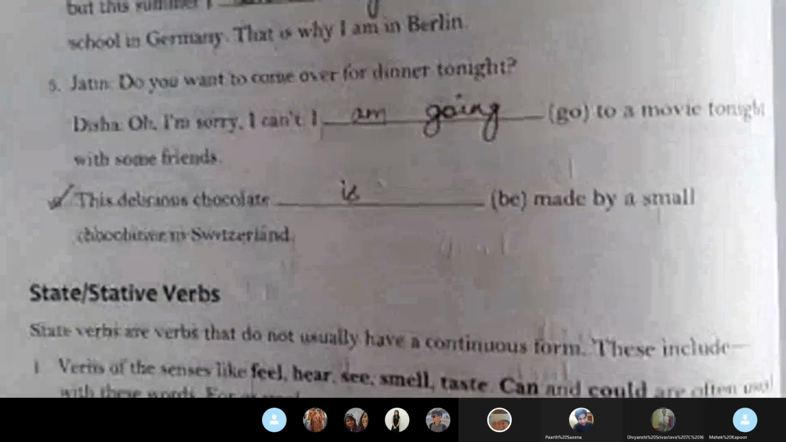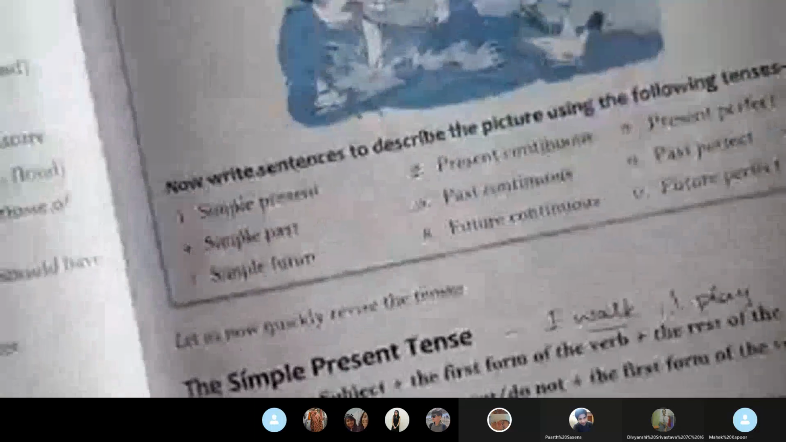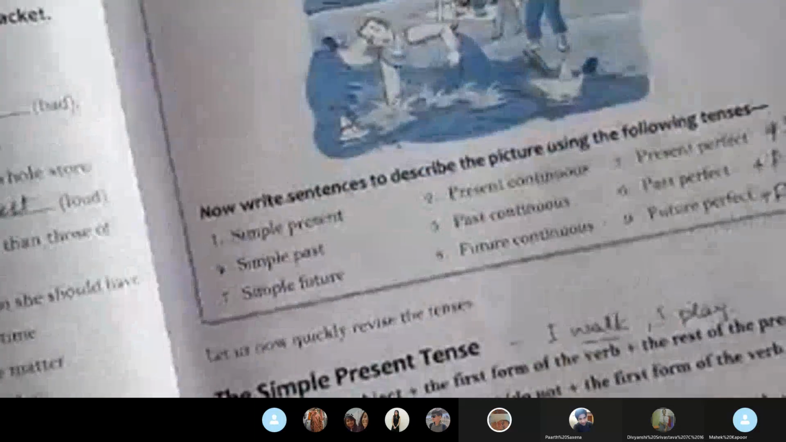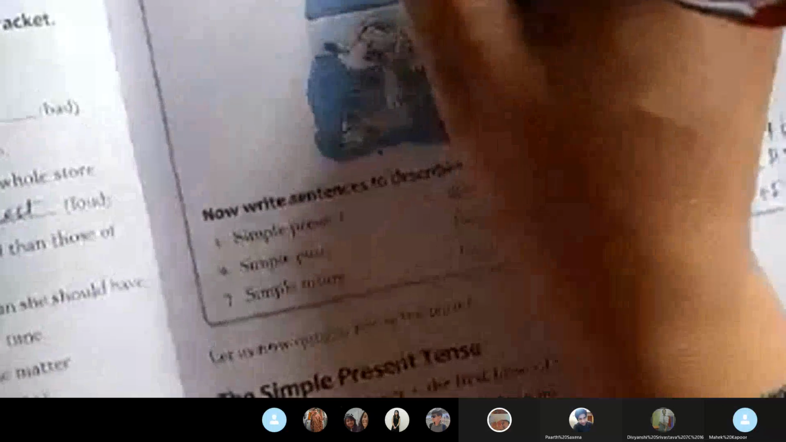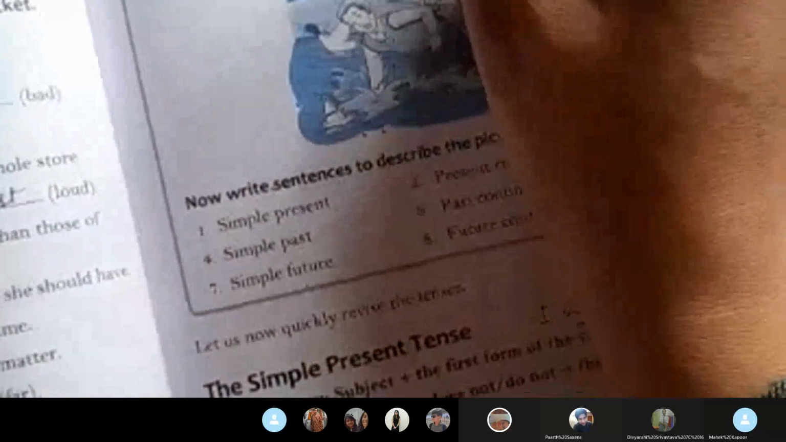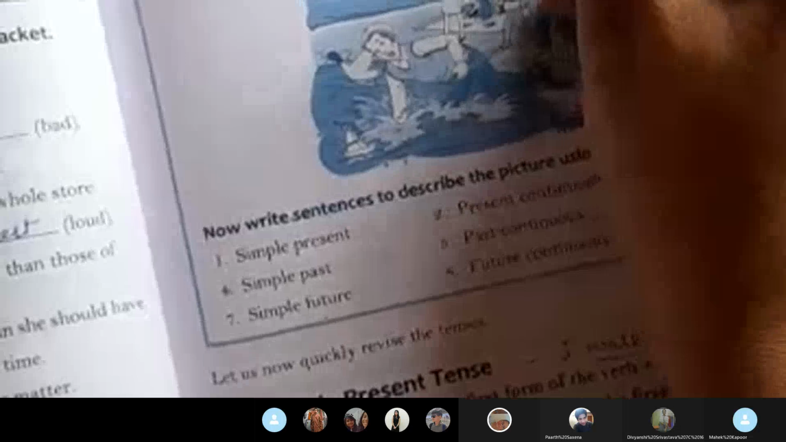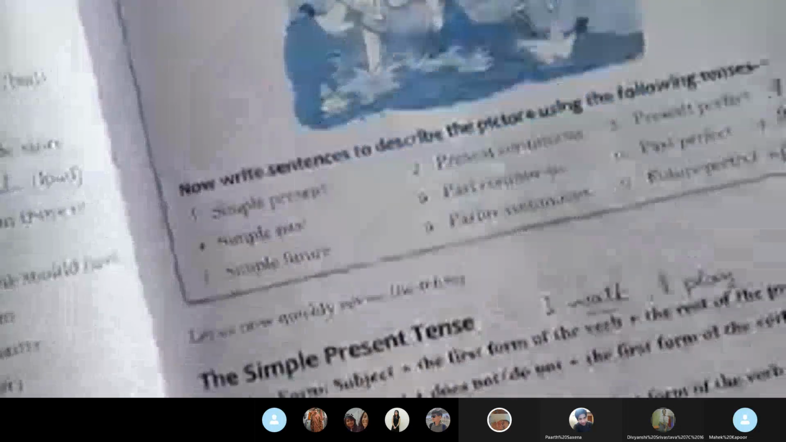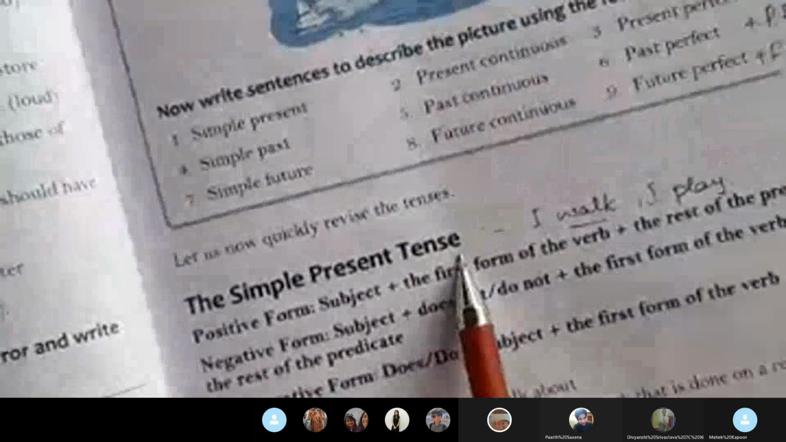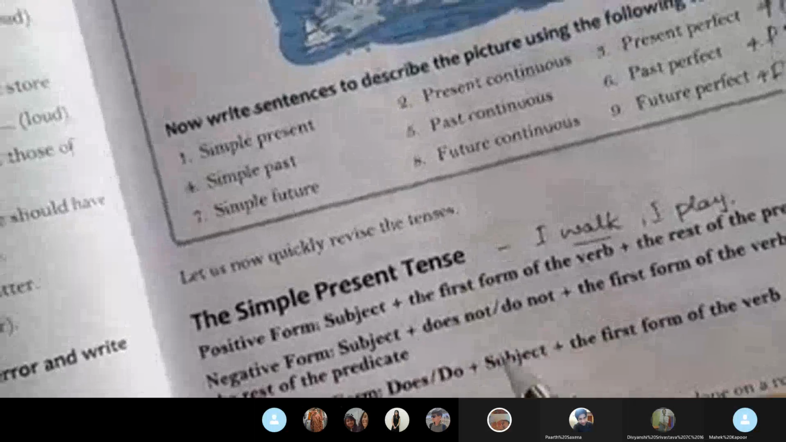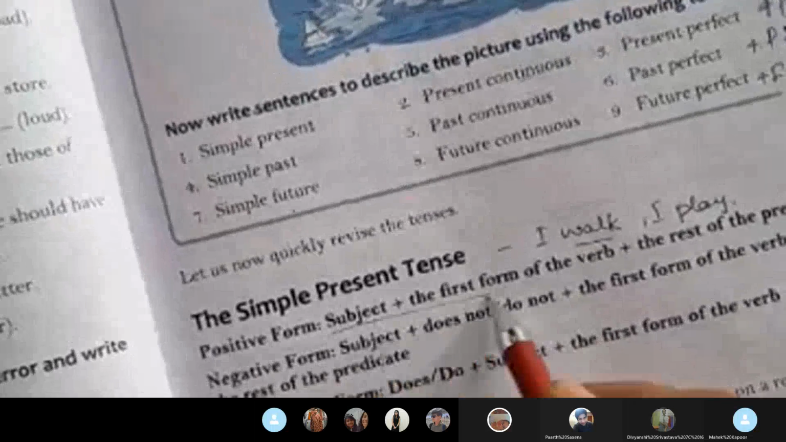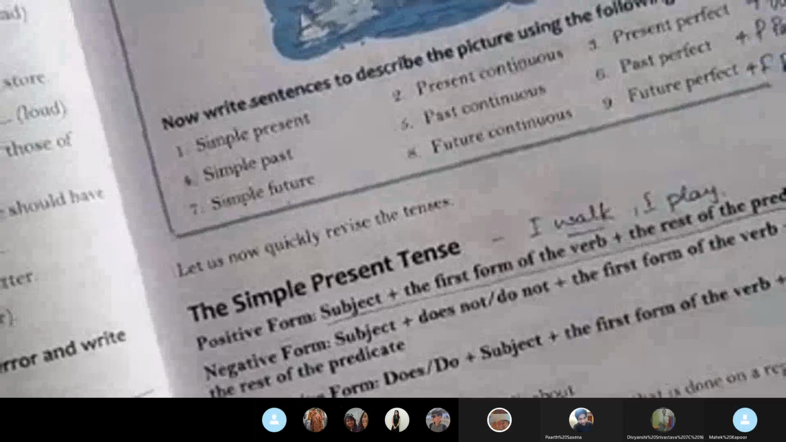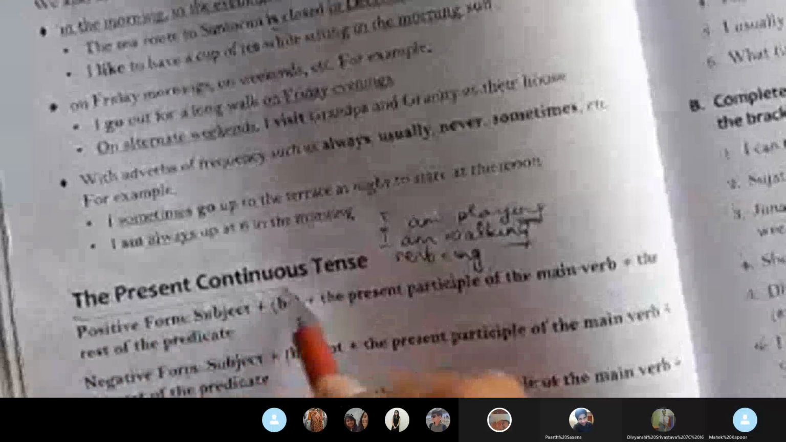Am I clear to each one? Now for the writing part in these tenses, you will write the tenses. You will quickly write that tense means time. You will write this as a heading. Then after that, you write the simple present tense, and then you will write the format, how it is written. After that, you will write the present continuous tense and you will just write the format.